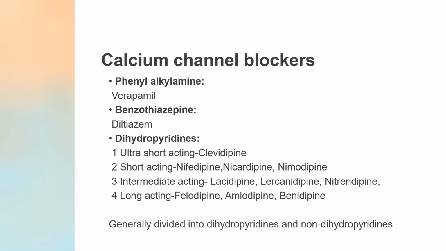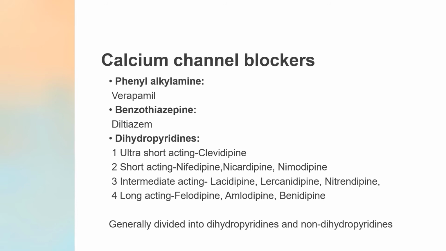In dihydropyridines, that is DHPs, you again have a classification according to their duration of action. In ultra short acting, you have clevidipine; short acting, nifedipine, nicardipine, nimodipine; intermediate are lacidipine, lercanidipine, nitrendipine; long acting are felodipine, amlodipine, and benidipine. Okay.